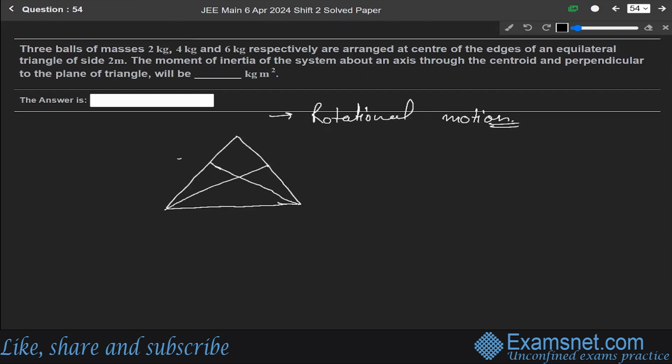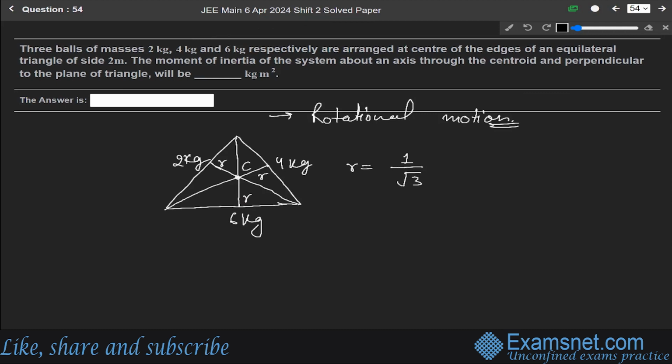So we are given an equilateral triangle, and according to it, the 2 kg, 4 kg, and 6 kg masses are placed like this. This is 2 kg, this is 6 kg, and this is 4 kg. This is R, this one is also R, and this is R. This is the center C, where R is equal to 1 over root 3.